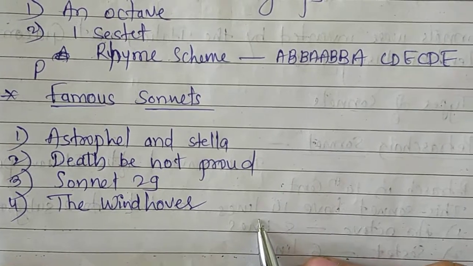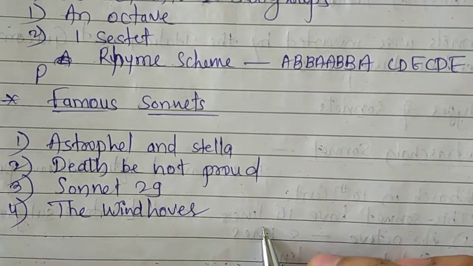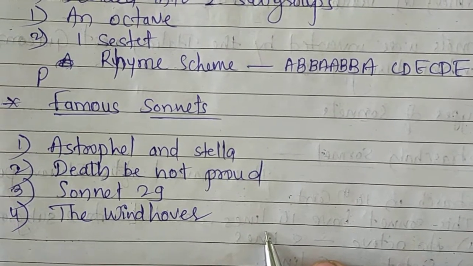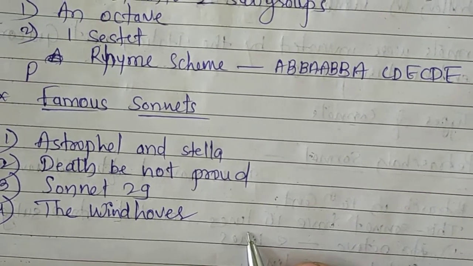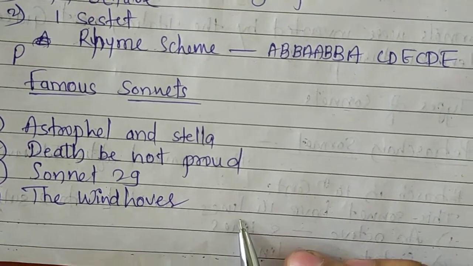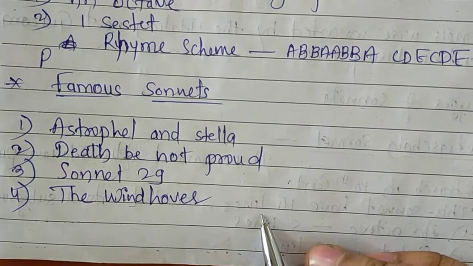So this is about the third literary form called sonnet. In this video lecture we have studied the meaning of the sonnet, the characteristics of sonnets, the types of sonnets, and some of the famous English sonnets.